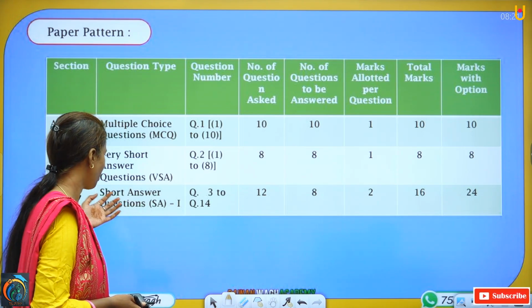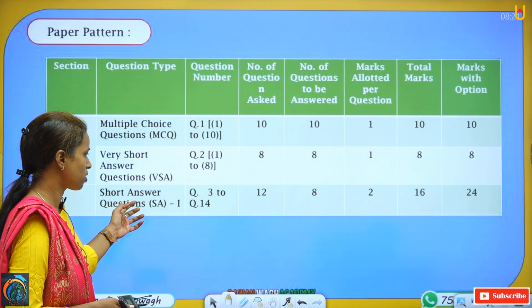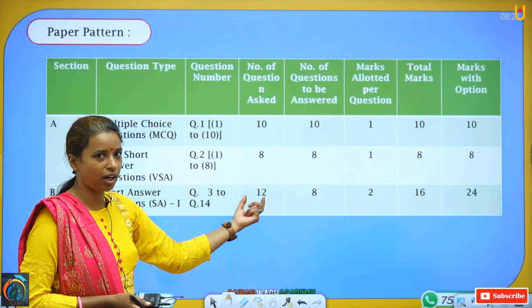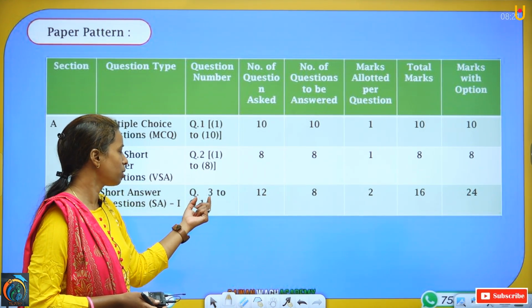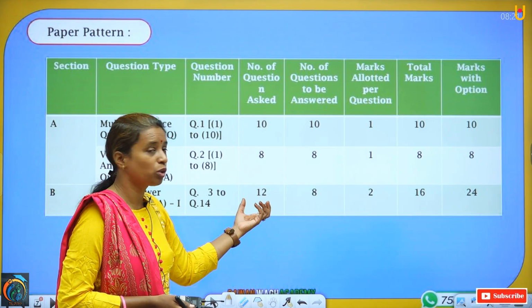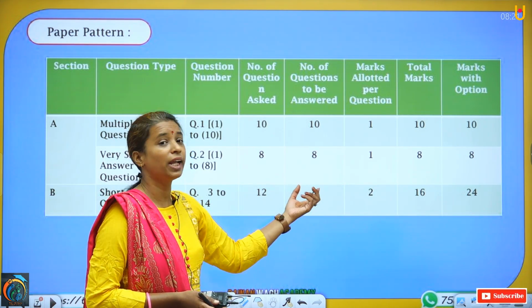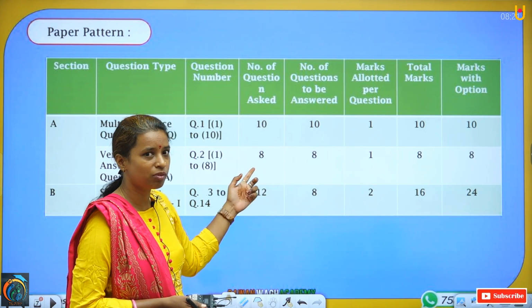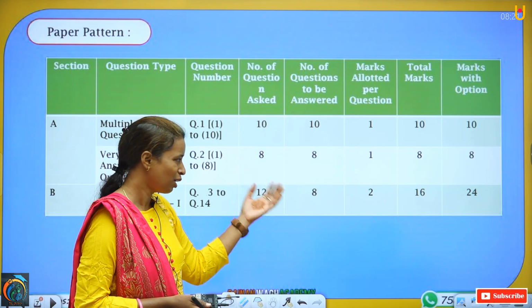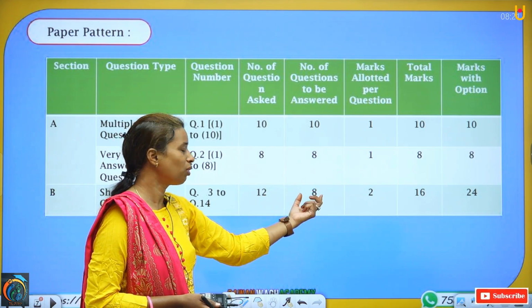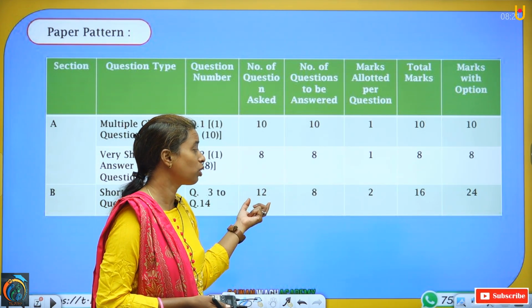After that comes short answer questions. Again, here 12 questions are asked, that is from question number 3 to question number 14. And again, from that 12 questions, you have to solve 8 questions. Here you don't have an option in question number 1 and 2. You have to solve all the questions. But here you have an option. Here you have to solve only 8 questions from the 12 questions.